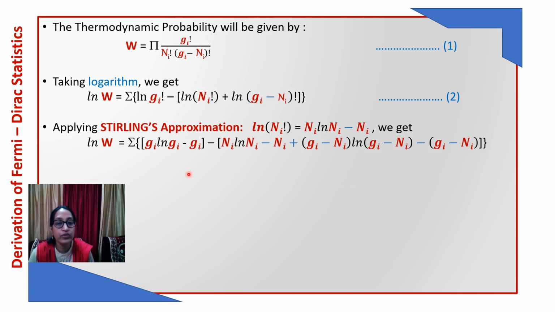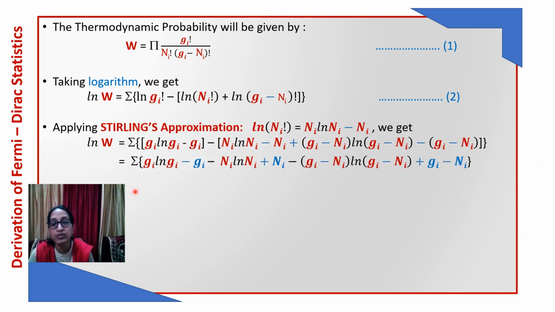So we have put the values of Stirling's approximation. Now we will simplify it by opening the brackets and cancelling the terms which are common. So we have Gi log Gi minus Gi, opening the bracket, minus Ni log Ni, minus and minus, this will be plus Ni, minus into plus, this will be minus Gi minus Ni log Gi minus Ni, this minus and minus will be plus, and this minus minus Ni. So these terms will cancel out: plus Gi and minus Gi, plus Ni and minus Ni.